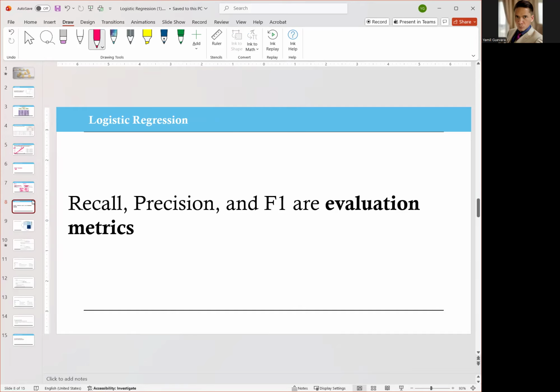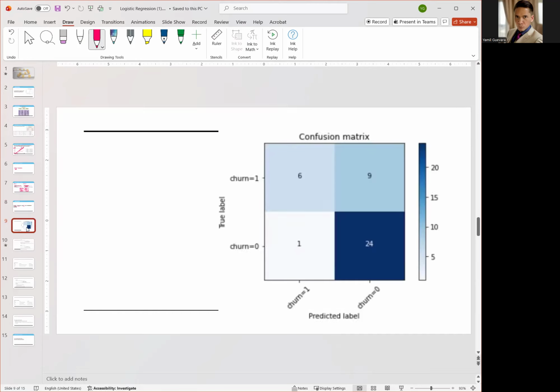Now, before we continue, let me explain recall, precision, and F1. These evaluate the performance of the logistic regression model. Okay? So it is important for me to explain what they mean. However, before we do that, let me explain how to read the confusion matrix.